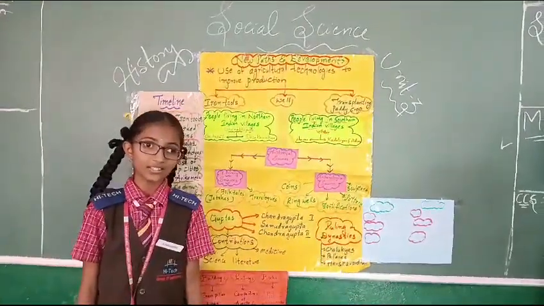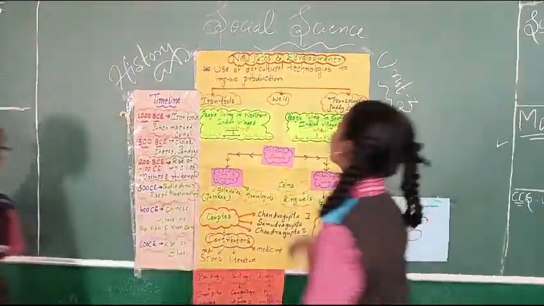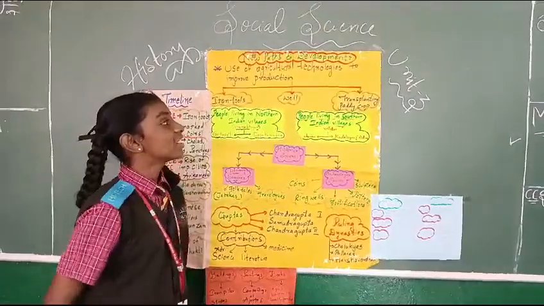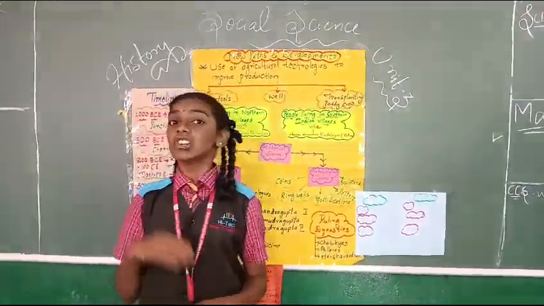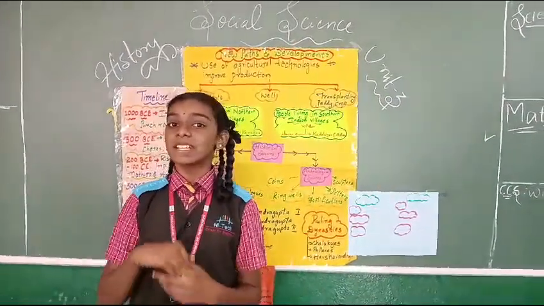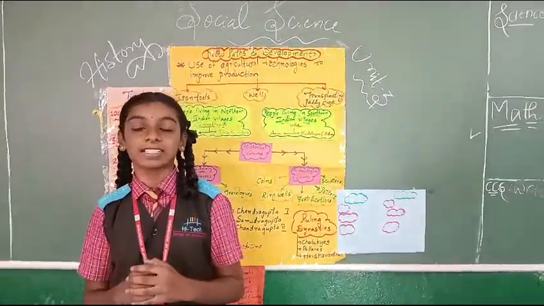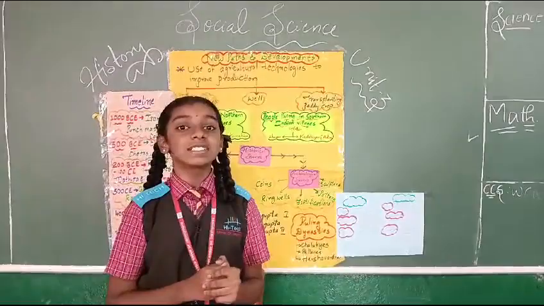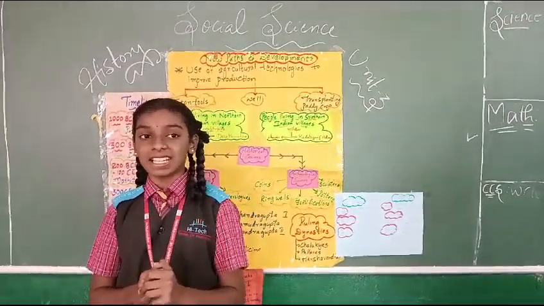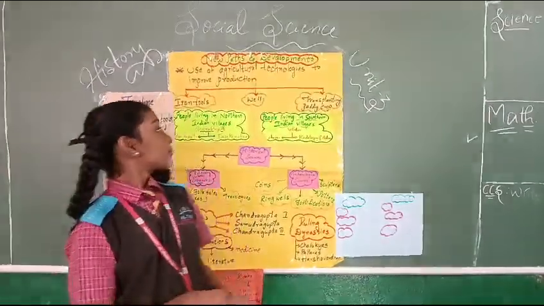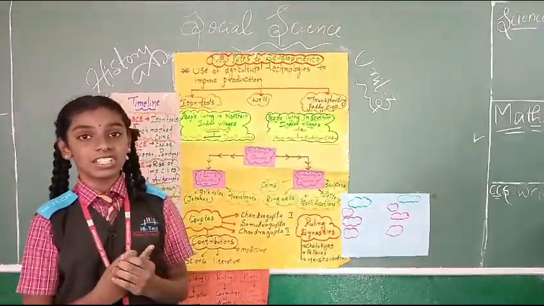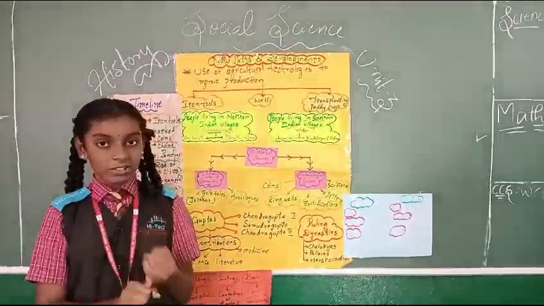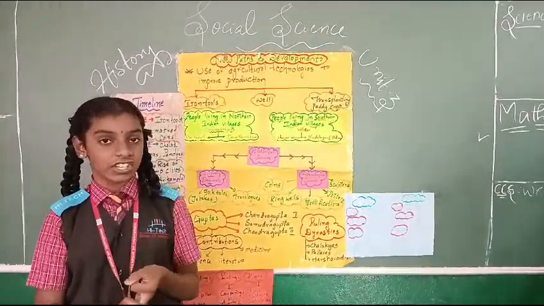Now let us start with Sahasra. Use of agriculture technologies to improve production. Around 2500 years ago, bigger Janapadas known as Mahajanapadas came into existence. This was also a time when new empires and kingdoms were on the rise. There are three major technologies that improved agriculture production: iron tools, transplantation and irrigation.